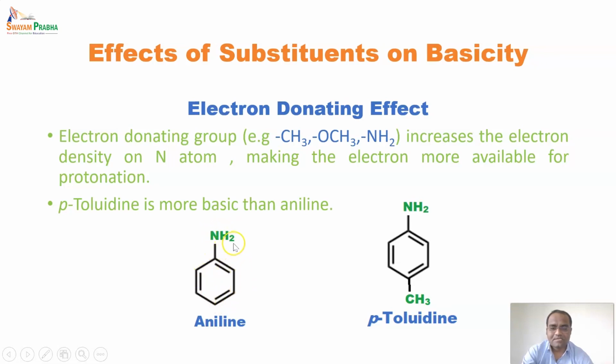It is having only an amino at first position. But paratoluidine is substituted by a methyl, which has an electron donating effect and gives away an electron towards this ring, which increases the electron density on the nitrogen atom.